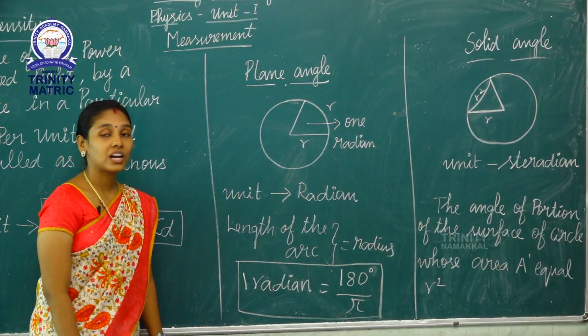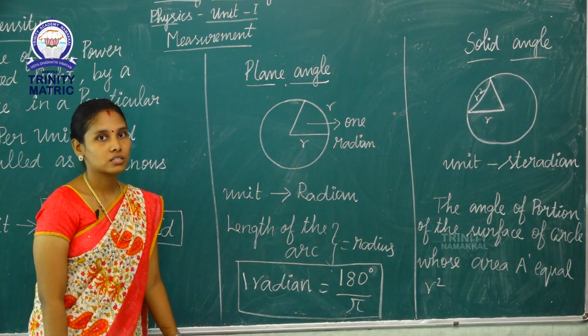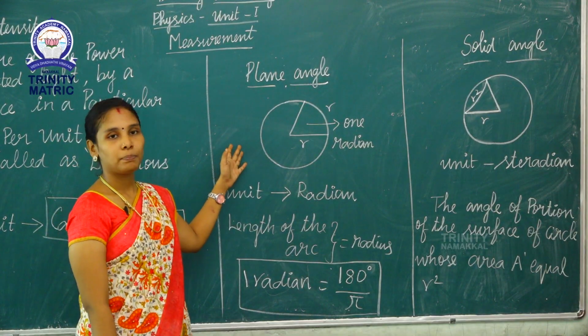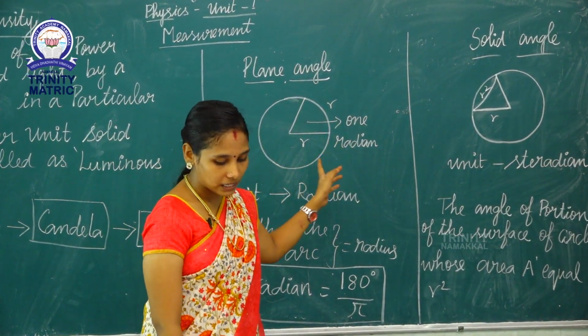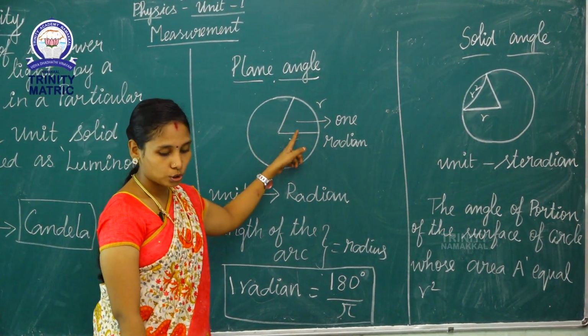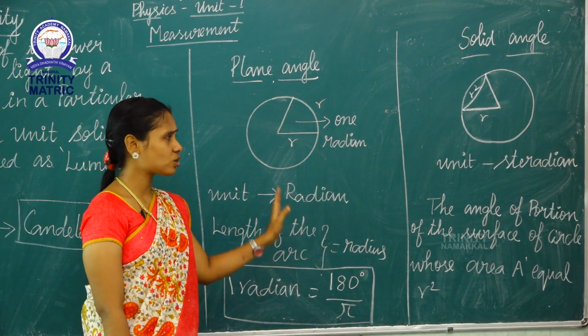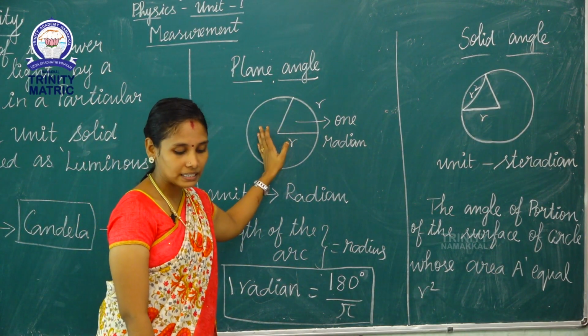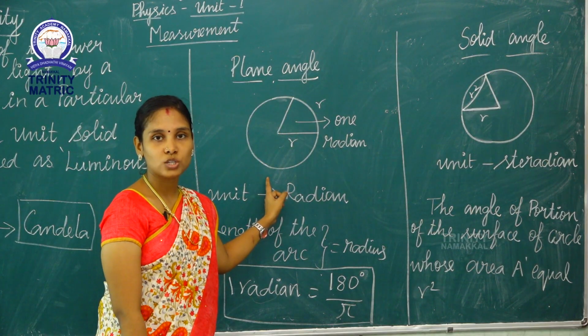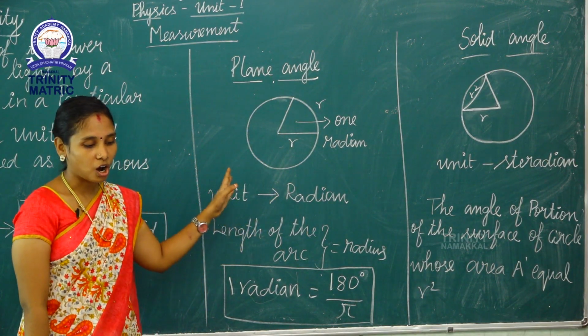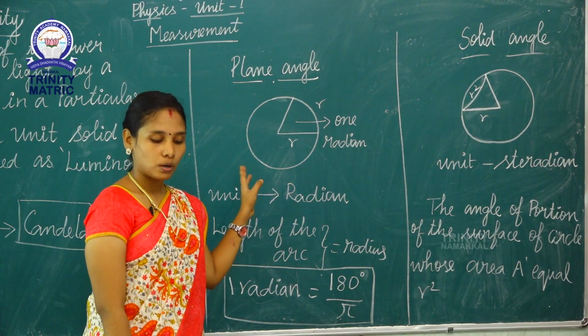Next we have to see derived quantities. The first derived quantity is plane angle. It is the angle between the intersection of two straight lines or the intersection of two planes.